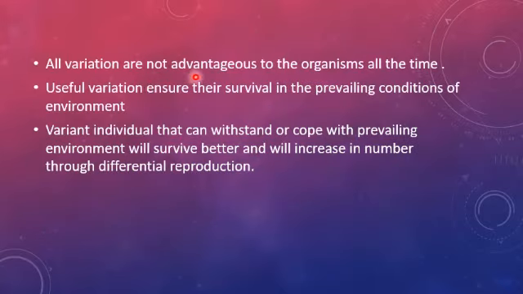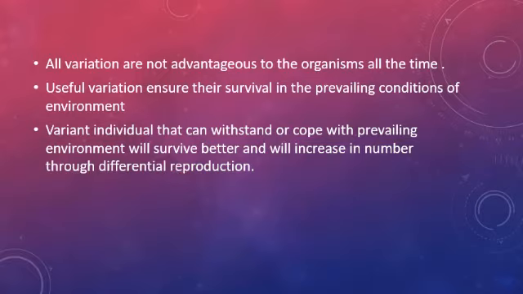All variations are not advantageous to the organism all the time. They may cause the extinction of that particular individual or organism, if the variations are such that they are unable to adjust to the surroundings. But sometimes the variations are useful, and the useful variation ensures their survival in the prevailing conditions of the environment. Variant individuals that can cope with the changing conditions will survive better and will increase in number through differential reproduction.